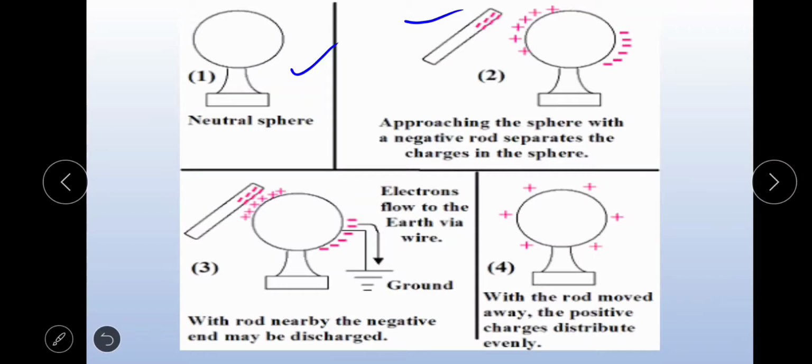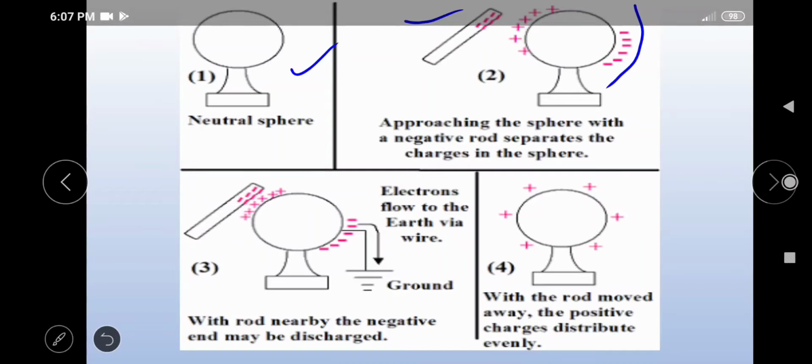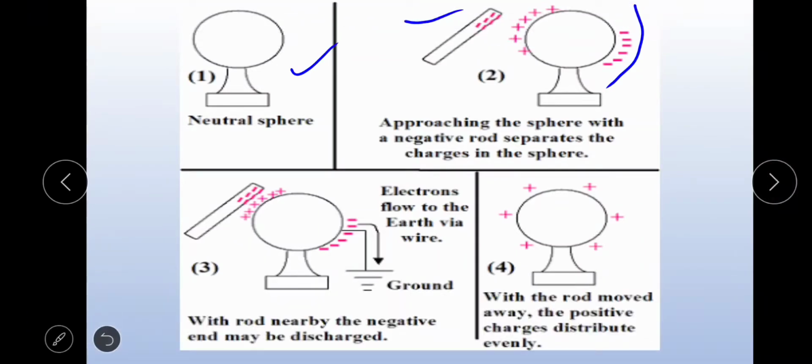The negative charges move away from the rod. This means the negative charges are accumulated at the far end of the sphere, and positive charges are accumulated in the area near the rod. This charge accumulation stops when equilibrium is reached.